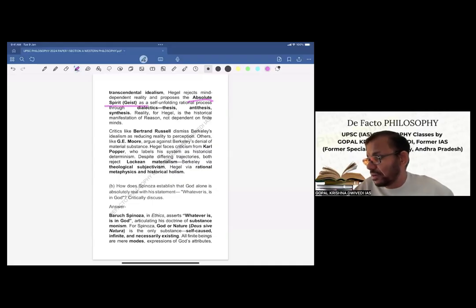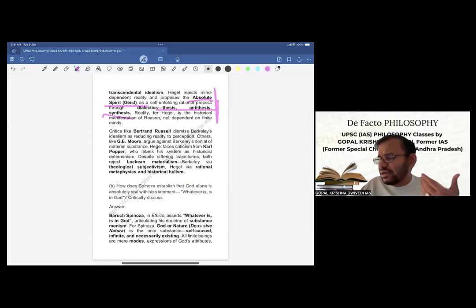This is Hegel's proposal, as a self-unfolding rational process through dialectics, that is thesis, antithesis, and synthesis. Reality for Hegel is the historical manifestation of reason, not dependent on finite minds. So this is Hegel's idea of absolute idealism.